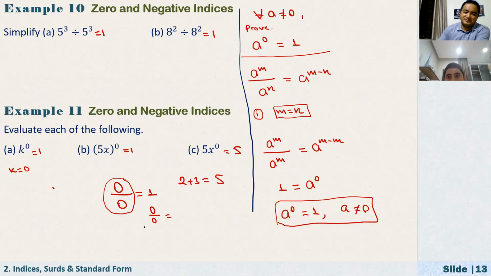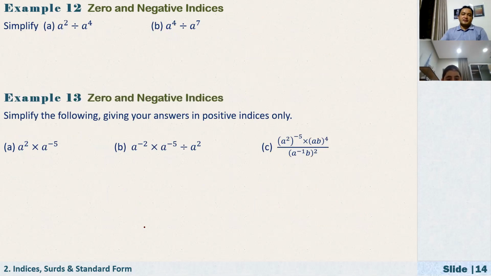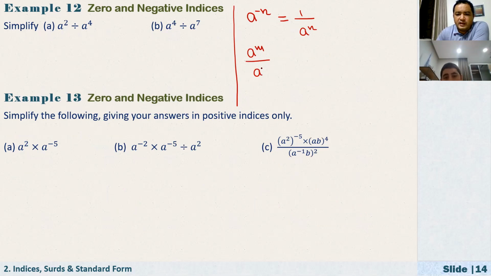Okay. All right. In a similar way, here we have negative indices. We can also show that a to the power of negative n is equal to 1 over a to the power of n. And how do you prove that? Again, I'm just using this property: a to the power of m over a to the power of n is equal to a to the power of m minus n. Here m and n are any non-negative integers.